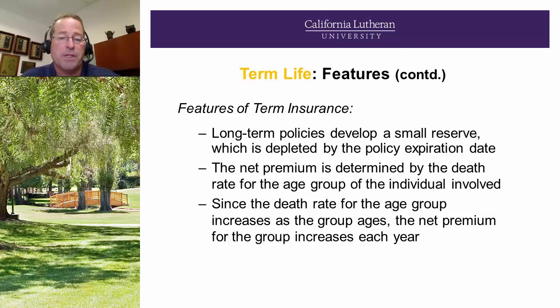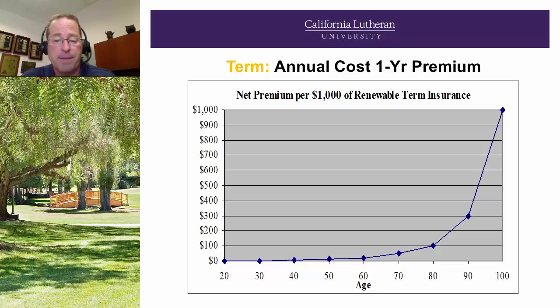Some features of term insurance: long-term policies develop a very small reserve, which is depleted by the policy expiration date. So again, there's no cash value in it, but a reserve may develop. The net premium is determined by the death rate for the age group of the individual involved. And since the death rate for an age group increases as the group ages, the net premium for the group increases each year. Here's an example of that. You can see the net premiums relative to age. In the early years, the premium is very inexpensive, but as the frequency of death occurs with the onset of aging, you can see it goes up substantially.